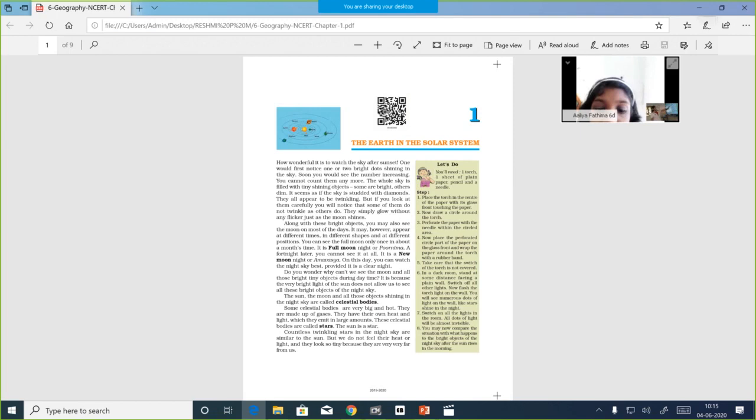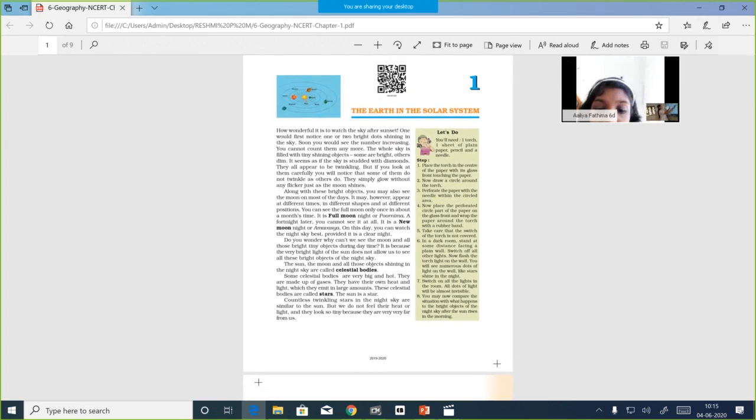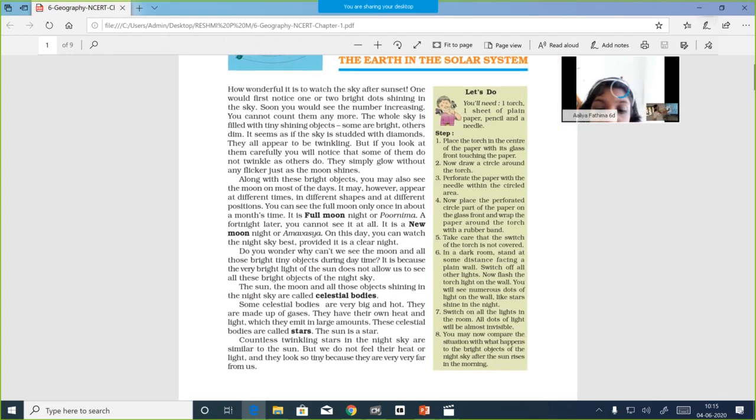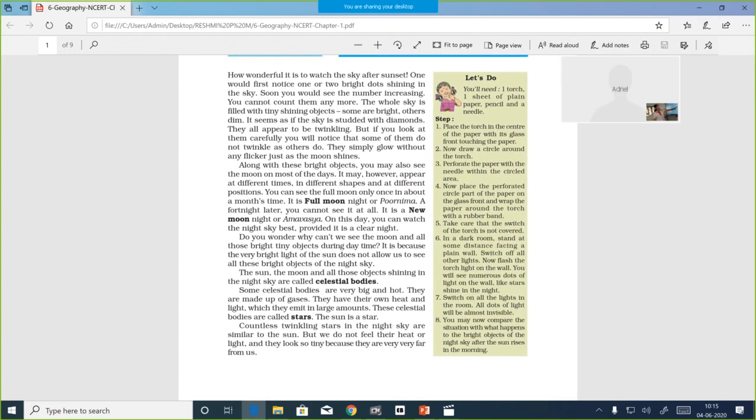Yes, this is our chapter. There is one more activity in your textbook. You can just go through it and do it at home. I'll read it out. You will need one torch, one sheet of plain paper, a pencil and a needle. Place the torch in the center of the paper with its glass front touching the paper.